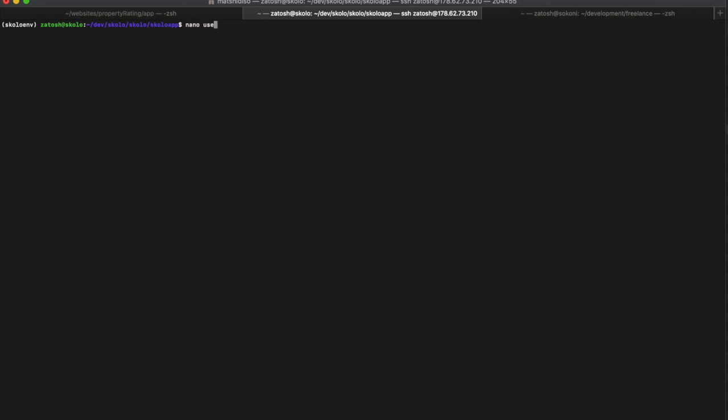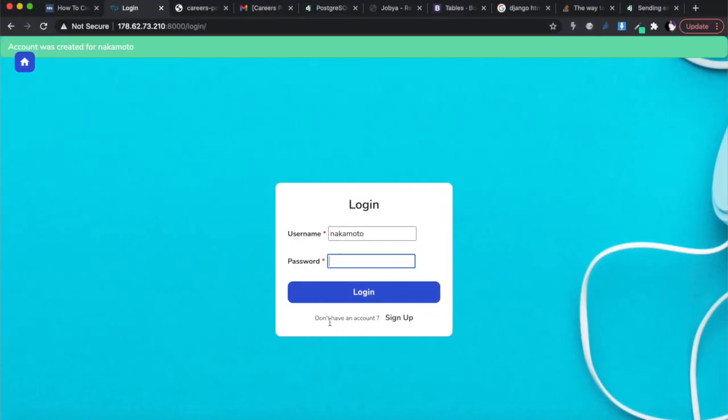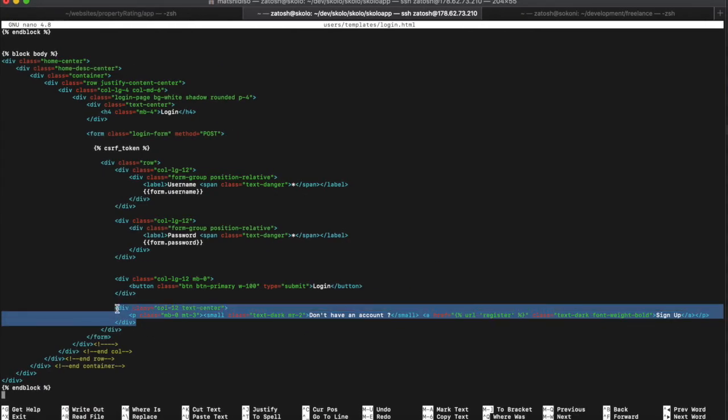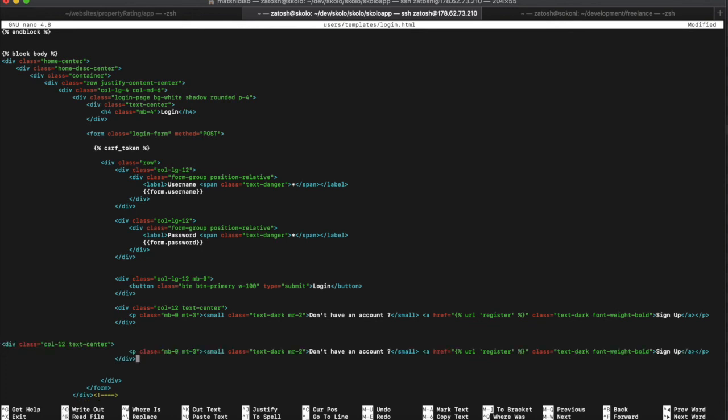Let's go into the users and go into users templates and login.html. All right, and I think at the bottom here, this is div class text center, all of this sign up. I'm just thinking, should I just have it underneath, forgot password, like that. So I can just copy this like that and paste. Just paste it underneath there. All right.